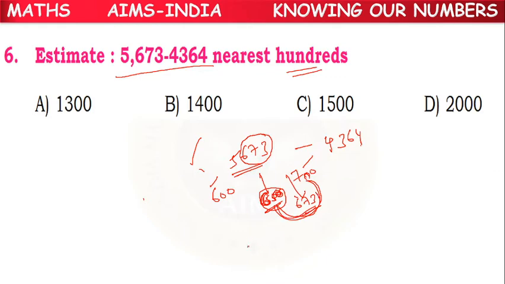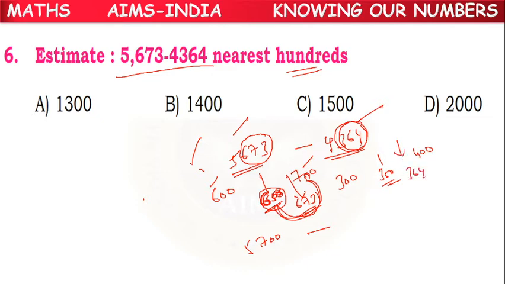So nearest 100 is 5700 for the first number. In the same way, the second number, 4364. 364 lies between 300 and 400. The in-between number is 350. Where does 364 lie? 364 lies after 350, so the nearest 100 is 400. So 4400 is the nearest 100 of the second one.